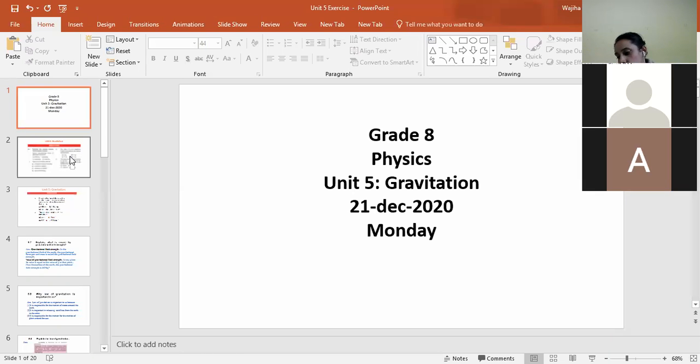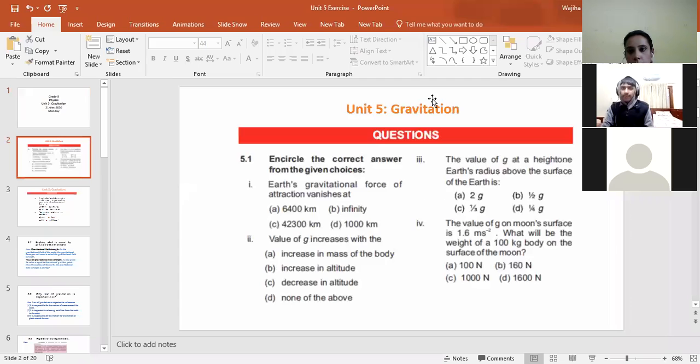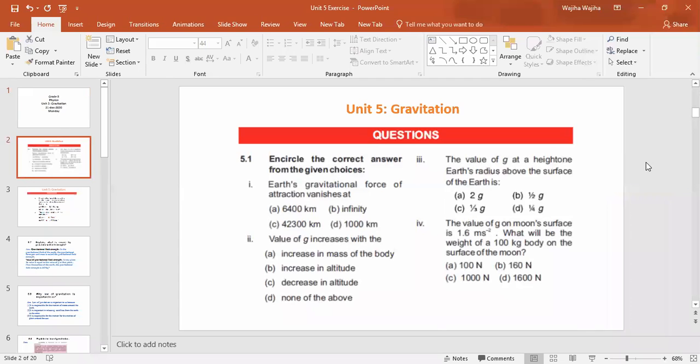So class, all of you have a book with you. Open page number 114. As you know, our unit 5 is completed and we are going to start our exercise. So all of you should open your page number 114.